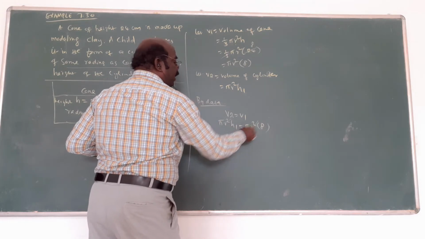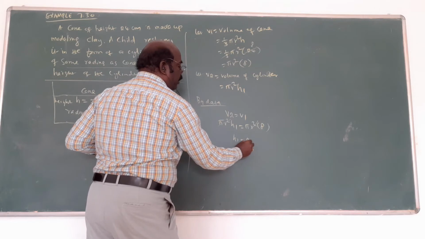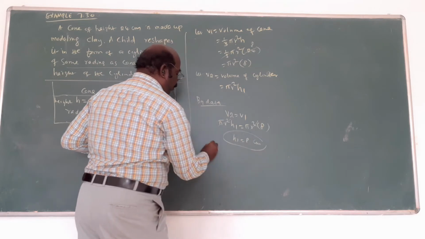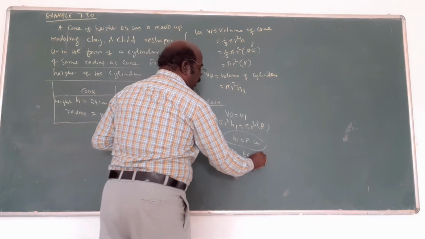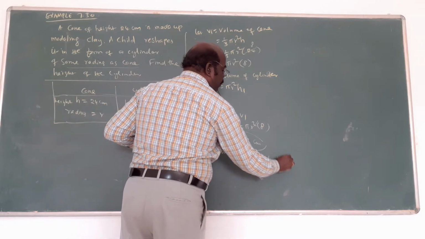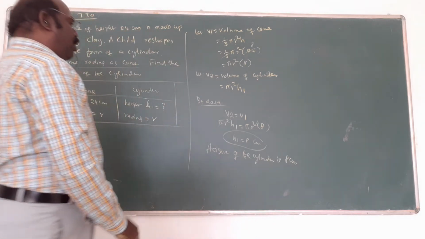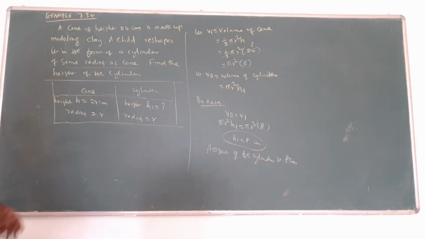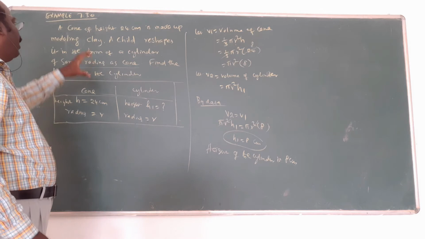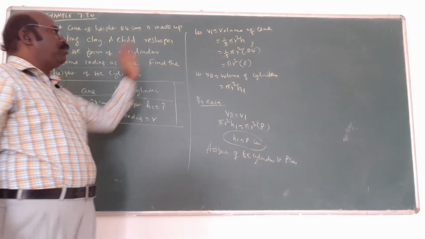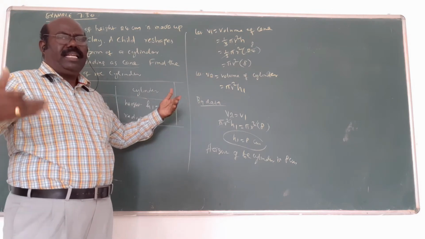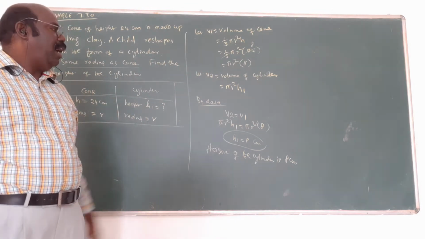The pi R square cancel. H1 equal to 8. 8 centimeter. Therefore, the height of the cylinder is equal to 8 centimeter. That's all. A small concept, only two volume formulas. Read the question clearly. Collect the data in the form of a box. Write the formula, substitute. After equating both the volumes, we get the unknown quantity.